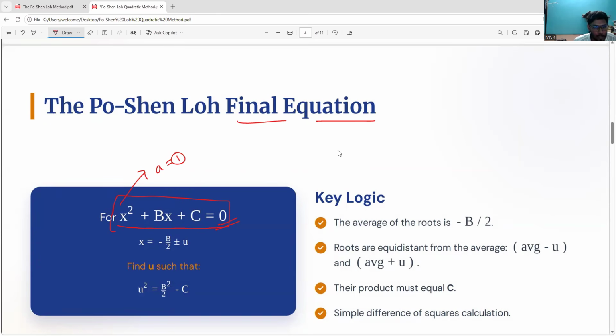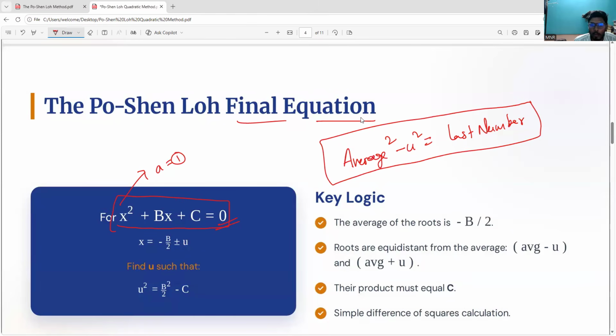And then the second one. I will write the expression in terms of u. I have not mentioned this one here because that formula is just to remember. Average square minus u square is equal to the last number. I will give you every term in detailed explanation. So average square minus u square equals the last number. This is the standard expression for the Po-Shen Loh final equation.